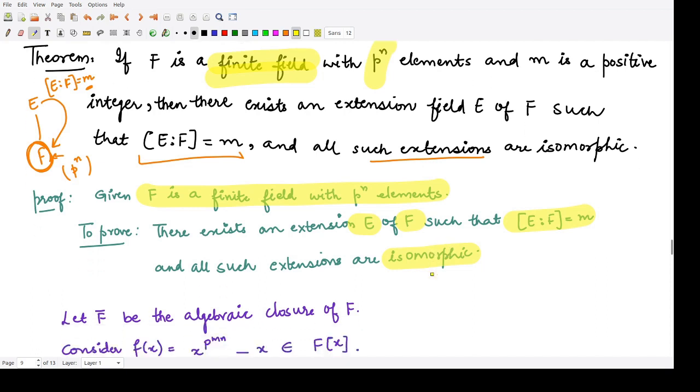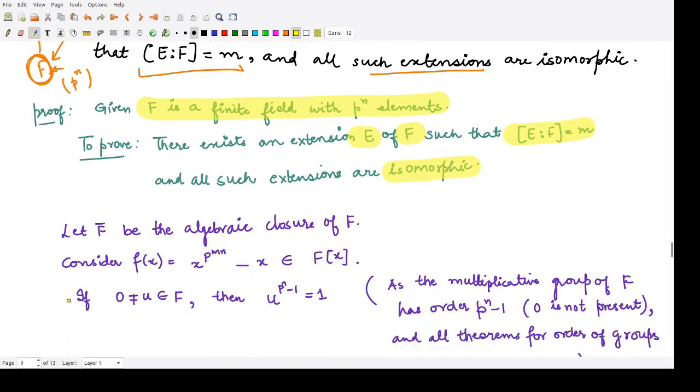So firstly, let us assume that F bar is the algebraic closure of F. So this is the algebraic closure of this field. So that means we have some field F here and we have the algebraic closure of F. The algebraic closure is the algebraic field which cannot be further extended, right? So this is the last field that you would have. So this is the extension field. So we would look for some field in between these two fields.